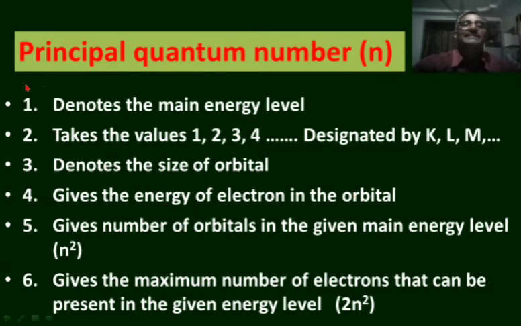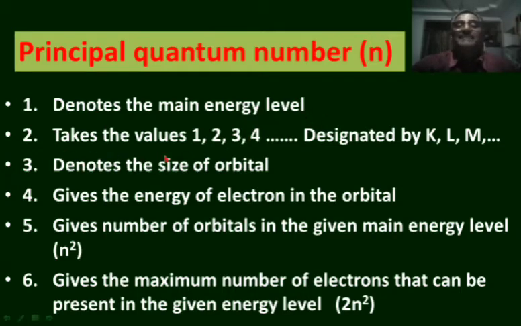What is the significance of principal quantum number n? The principal quantum number n denotes the main energy level. The main energy level in which the orbital is belonging is represented by the principal quantum number.